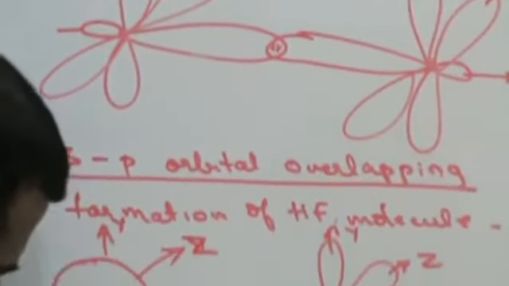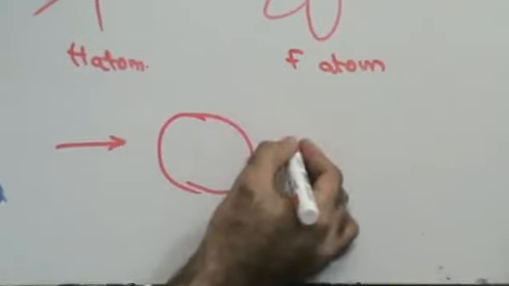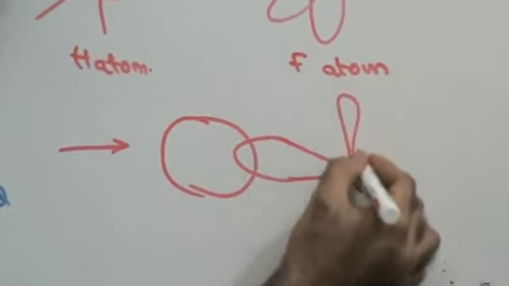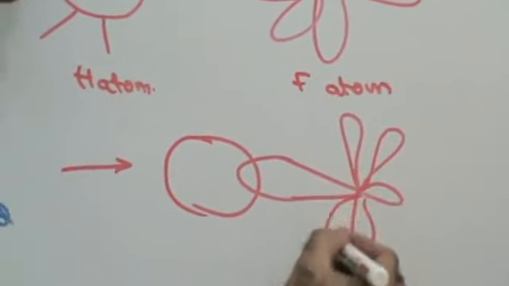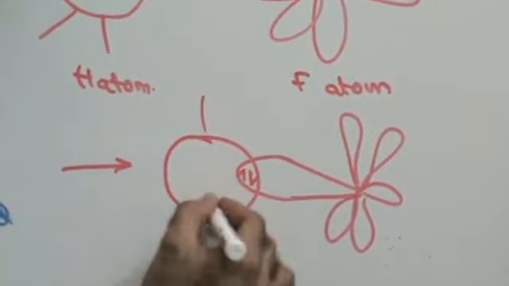Now let's see this. You have hydrogen combining with this. The lobes will become unequal. Electron density increases in the area.